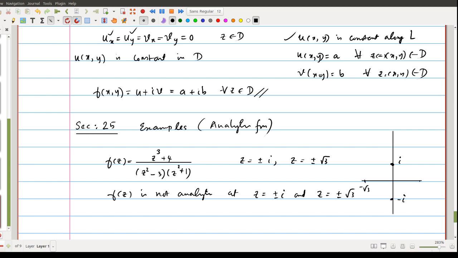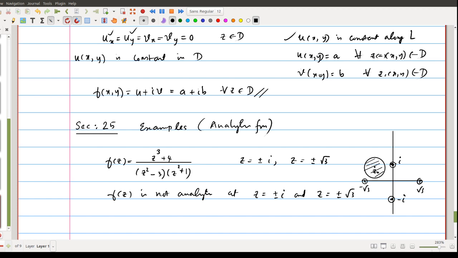Except for all these points, the function is analytic. Therefore, if you choose any point z naught other than these 4 points, you can easily get a neighborhood in which f of z is differentiable. Therefore, f is analytic at z naught.